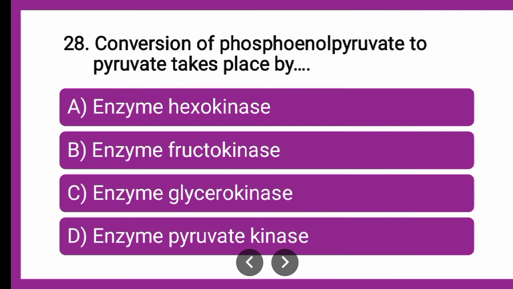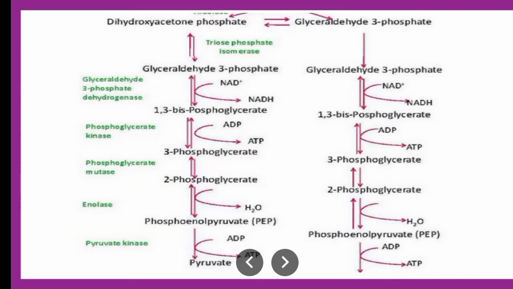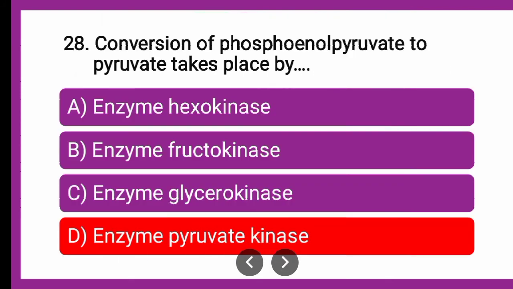Which amongst the given is correct? Now hexokinase, definitely it is not, because this is the first step enzyme. Then if you talk about the actual last step, conversion of phosphoenol pyruvate to pyruvate, wherein ATP is being generated, so it is pyruvate kinase. Pyruvate kinase is the enzyme responsible for conversion of phosphoenol pyruvate to pyruvate.